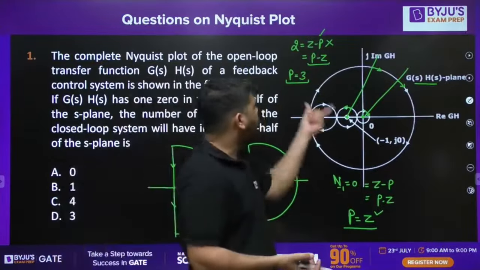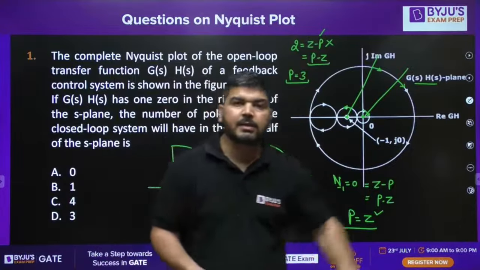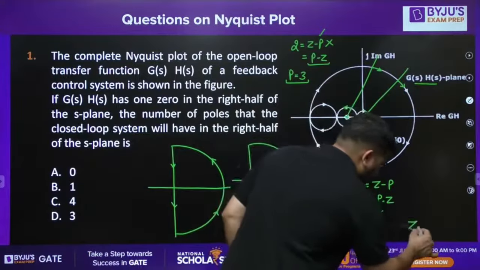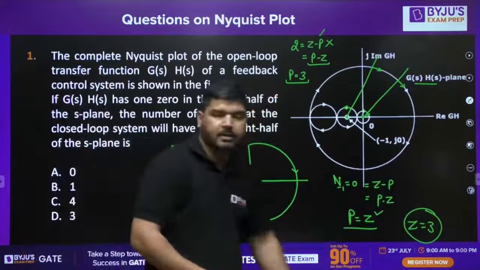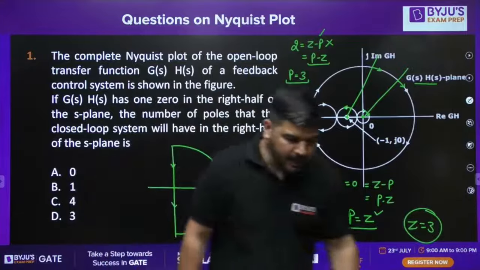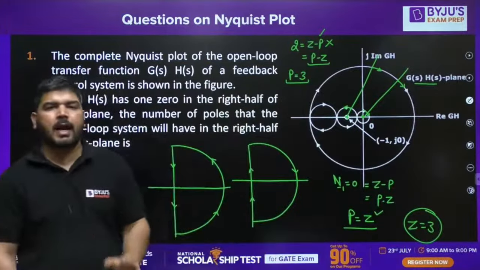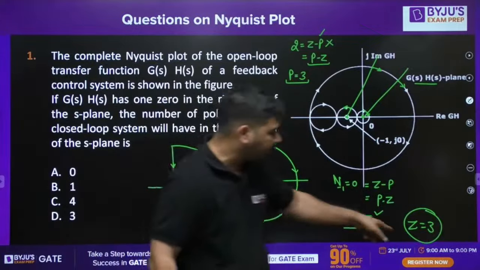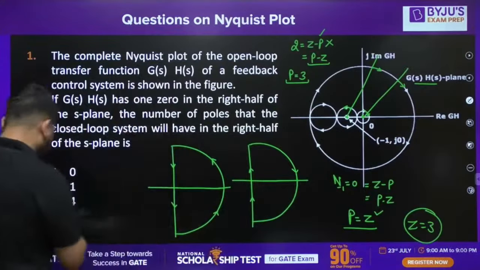The poles of 1 plus G(s)H(s) and the poles of G(s)H(s) are same. So we know that 3 poles of G(s)H(s) are already in the right half of the S-plane. So you can put it here and Z value came out to be 3. Because the poles of G(s)H(s) and the poles of 1 plus G(s)H(s) are same, I can put P is equal to 3. So I'll get Z equal to 3. Z is the zeros of 1 plus G(s)H(s), and we know that the zeros of 1 plus G(s)H(s) are actually the poles of the closed loop system. It means for a closed loop system, 3 poles are lying in the right half of the S-plane. So answer is 3. Answer is D.